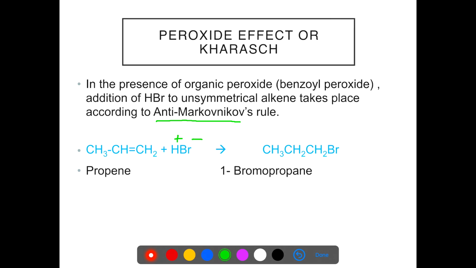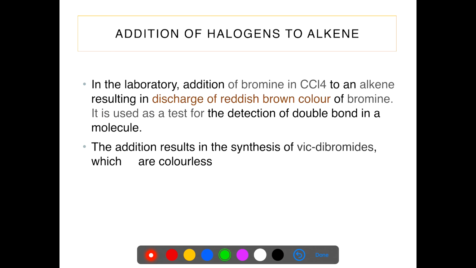Here H is the positive part and Br is the negative part. The addition takes place against Markovnikov's rule. So H plus goes to the carbon having fewer hydrogens, and Br minus goes to the carbon having more hydrogens. So we get the compound 1-bromopropane.